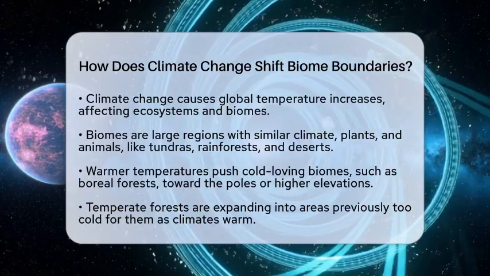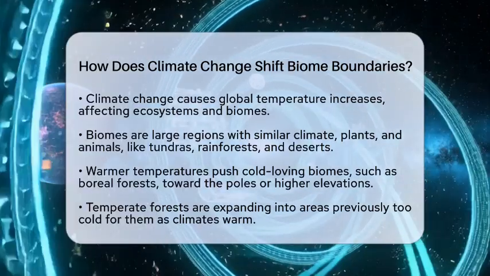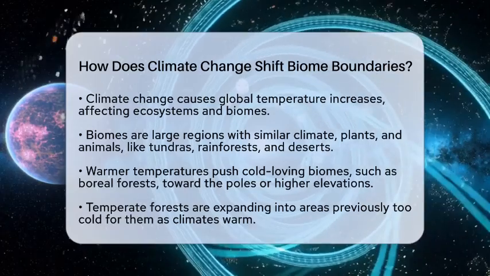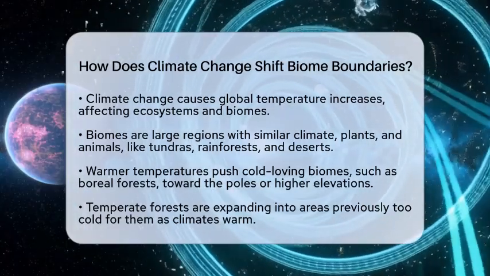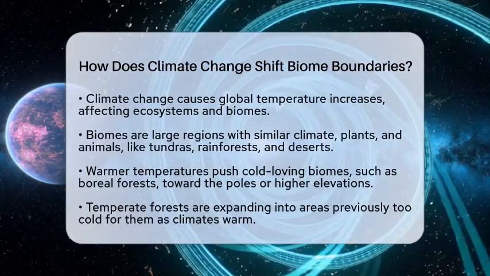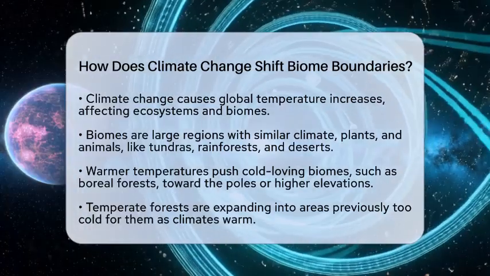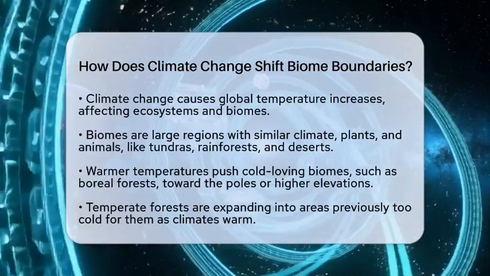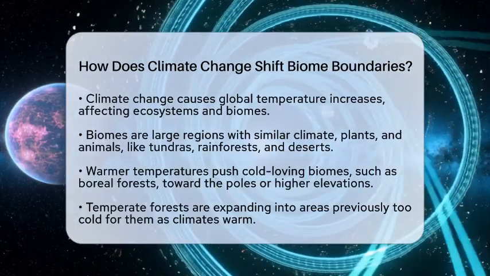Biomes are large regions with similar climate, plants, and animals. Think of the tundra, rainforest, or desert. These areas are usually pretty stable, but climate change is making them move. As the planet warms, temperatures are rising everywhere. This causes many biomes to shift toward the poles or higher up mountains.